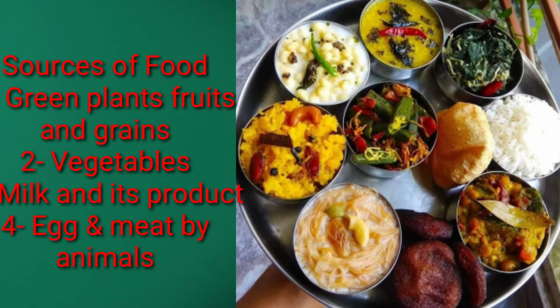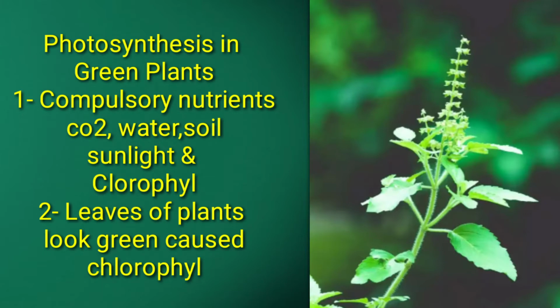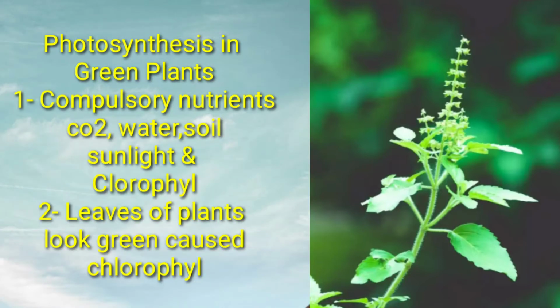Food from plants. The green plants prepare their own food from carbon dioxide, water and chlorophyll in the presence of sunlight. Thus green plants are known as producers, and this whole process is called photosynthesis. They prepare more food than they actually require. They store the extra food in their different body parts. The stored food materials of plants are usually used as food. The parts of the plant which can be eaten are called edible parts.